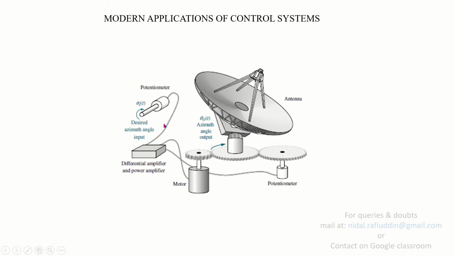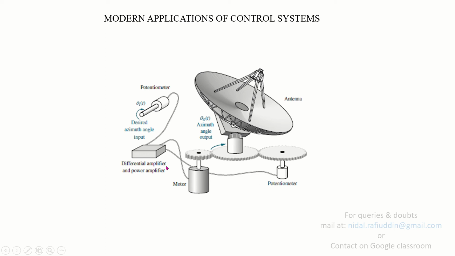So what we are doing is the theta i is the reference which is fed to the input, and the signal from this potentiometer is fed to the differential amplifier. Another signal from this potentiometer, which measures the actual azimuth angle of the antenna, also goes to the differential amplifier, and the work of the differential amplifier is to measure the difference between the two potentiometers, and then it will be generating error.